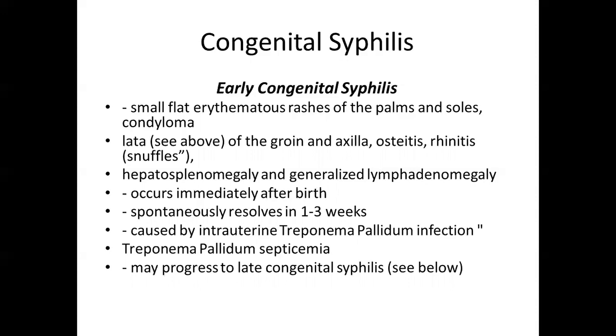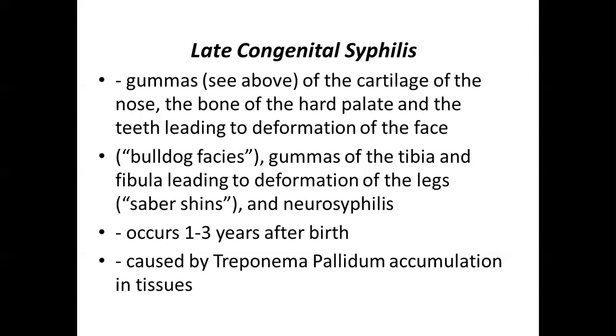Moving to late congenital syphilis. This is the tertiary signs and symptoms, that is called gummas of the cartilage of the nose and bone of the hard palate and the teeth, leading to deformities of the face, which gives a look like bulldog faces. Then gummas of the tibia and fibula leading to deformities of the legs.